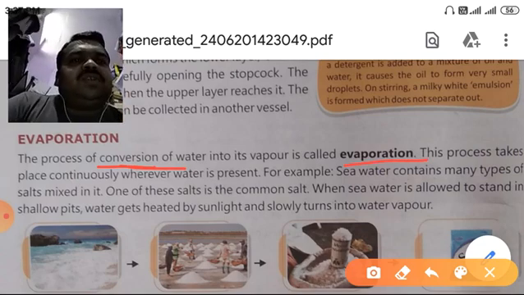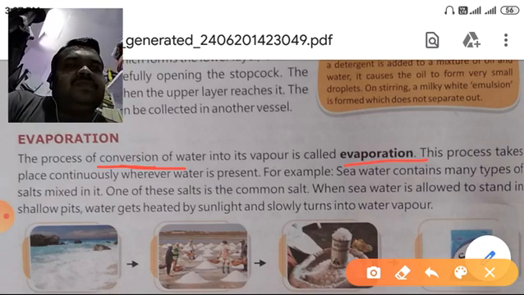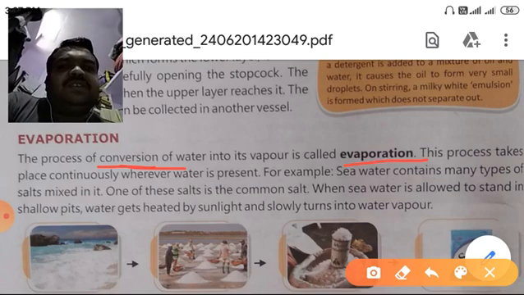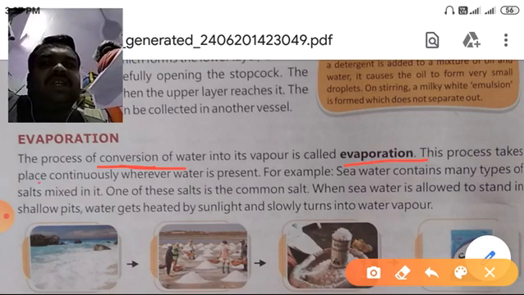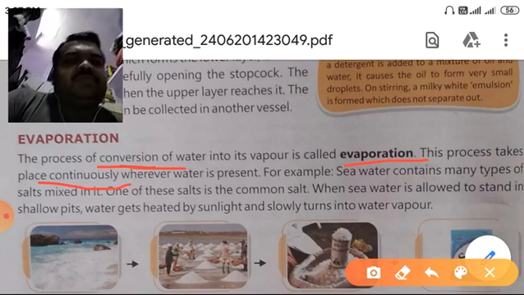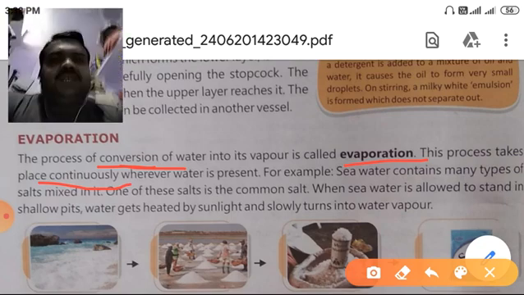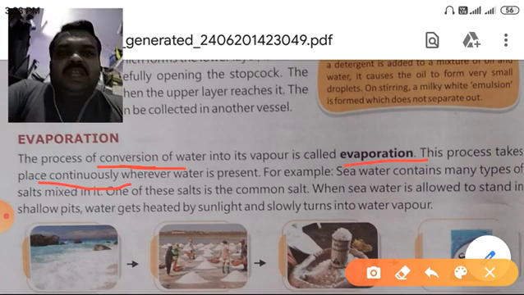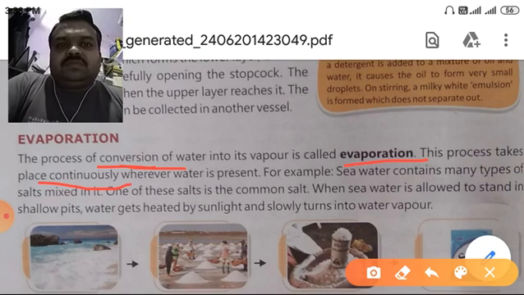Conversion of water into vapor is called evaporation. This process takes place continuously, underline this word continuously, wherever water is present.